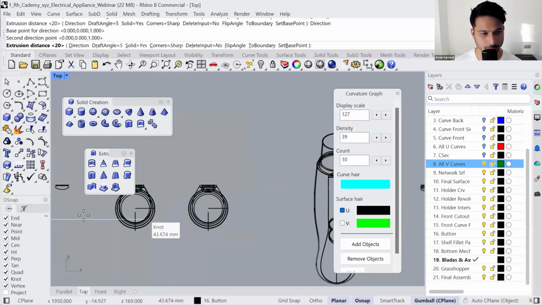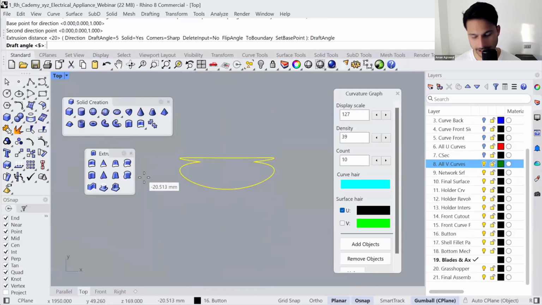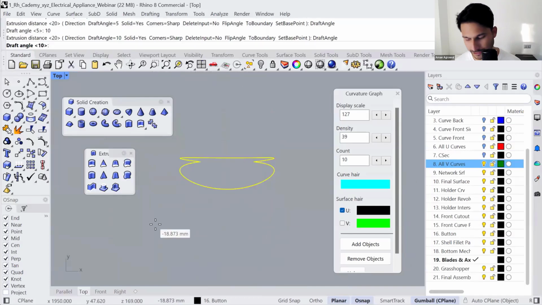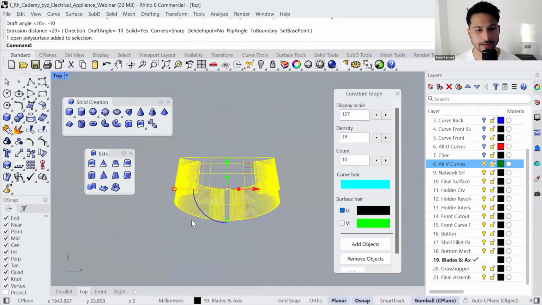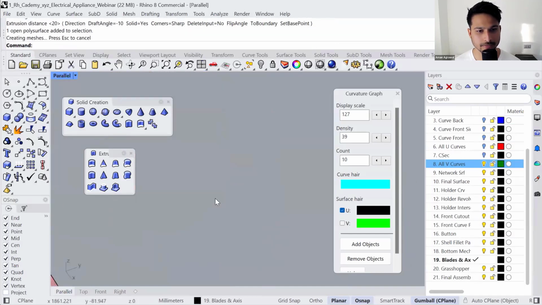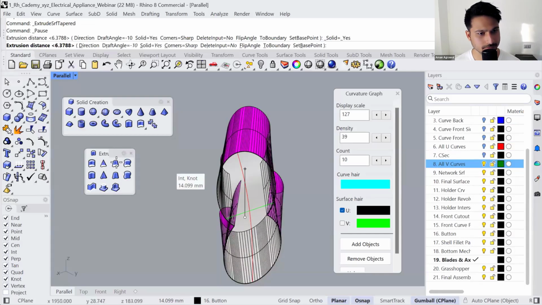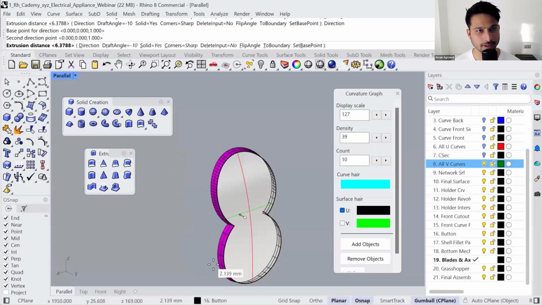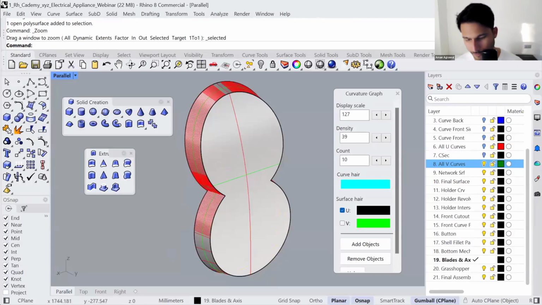So let me show you from the top viewport. We are able to define the draft angle. You can change it, let's say to 10 degrees, or you can change it to, let's say, -10 degrees. Once you have that as a solid, you can perform a Boolean difference, and then you can join it, in the command direction. And then you can finalize the cut. Question.